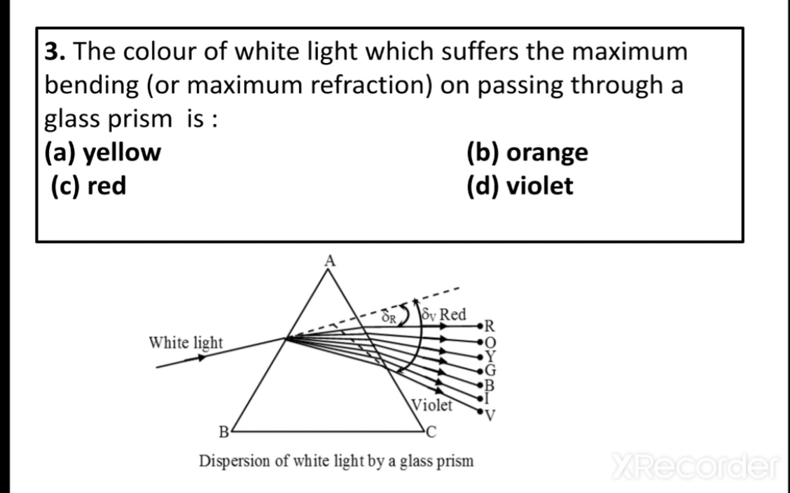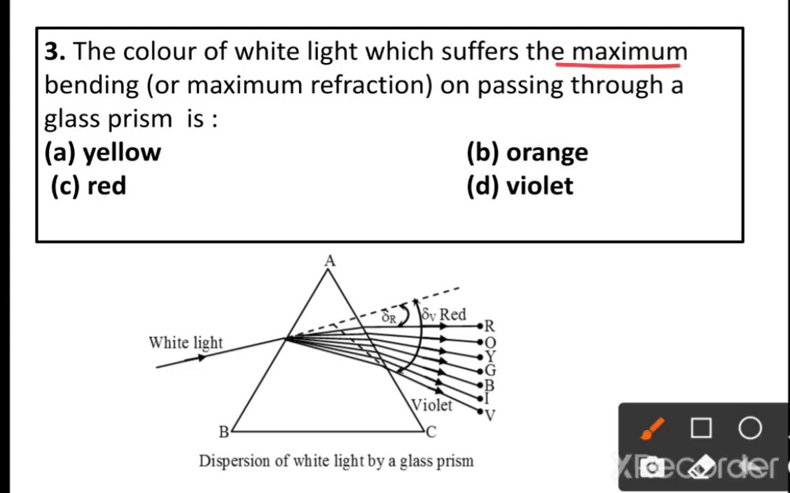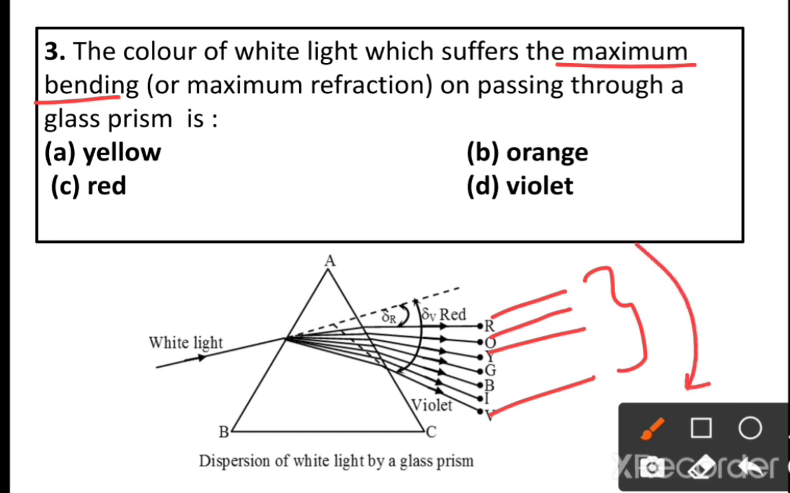Question number 3. The color of white light which suffers the maximum bending on passing through the glass prism is: option A, yellow; option B, orange; option C, red; option D, violet. You have to find the maximum bending. They have given the colors yellow, orange, red, violet. Comparing to red, orange, yellow, the violet has the maximum bending. So the correct answer is option D, violet.